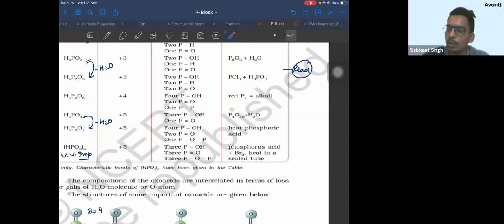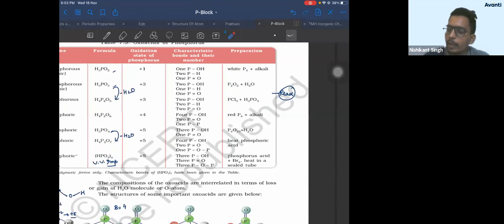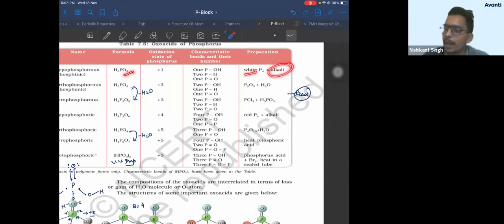So you should know that when you treat it with this, you get an oxo acid of oxidation state +3. And learning by heart is also not that difficult. Look, for H3PO2 it is white phosphorus plus alkali. All the rest is hydrolysis of a phosphorus compound. What is the oxidation state of phosphorus here? +3. So you'll get an oxo acid of +3 only.